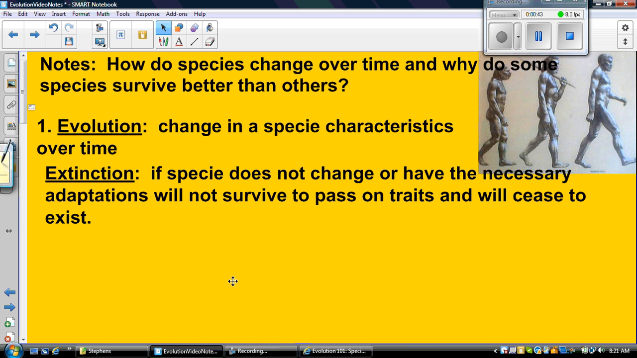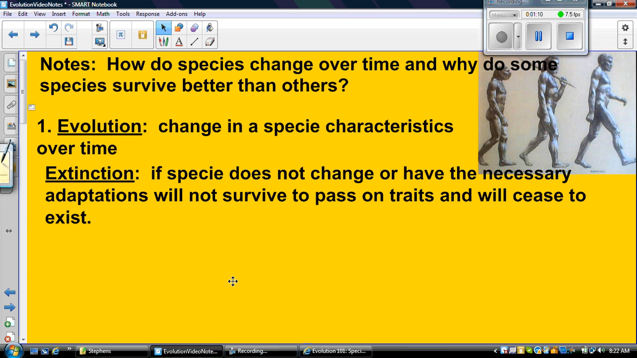Okay, so let's talk about what evolution means. Evolution is simply a change in a species' characteristics over time. So every living thing has changed over time based on the different types of adaptations that they have. If a species does not change or does not have the necessary adaptations, they will not survive to pass on their traits and they'll cease to exist. That's what happens when species become extinct.